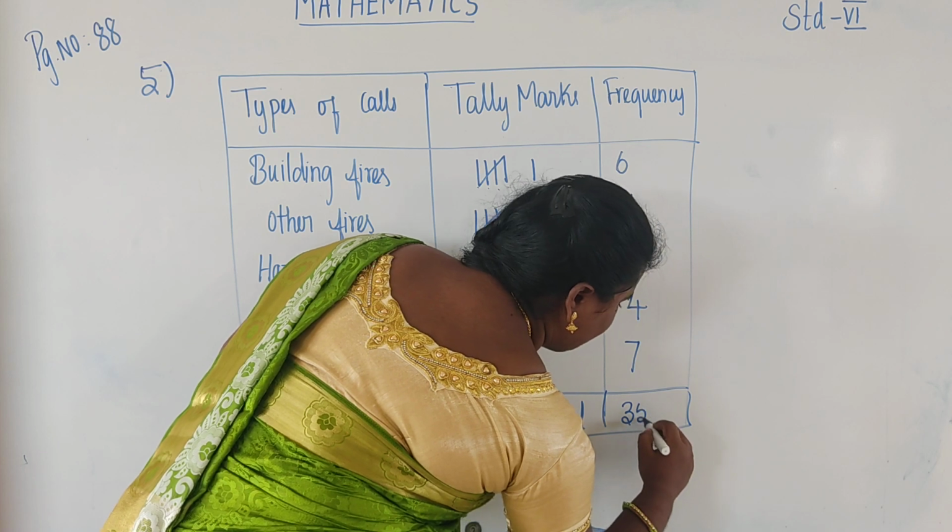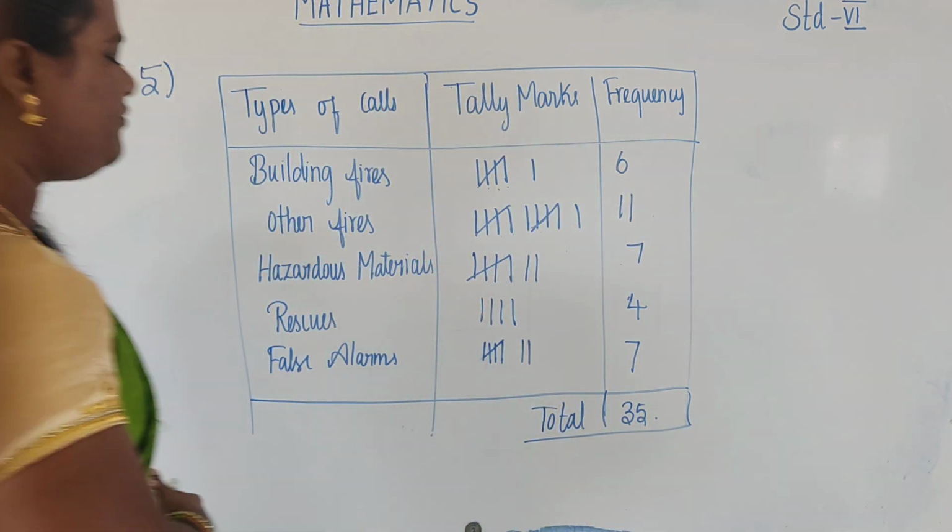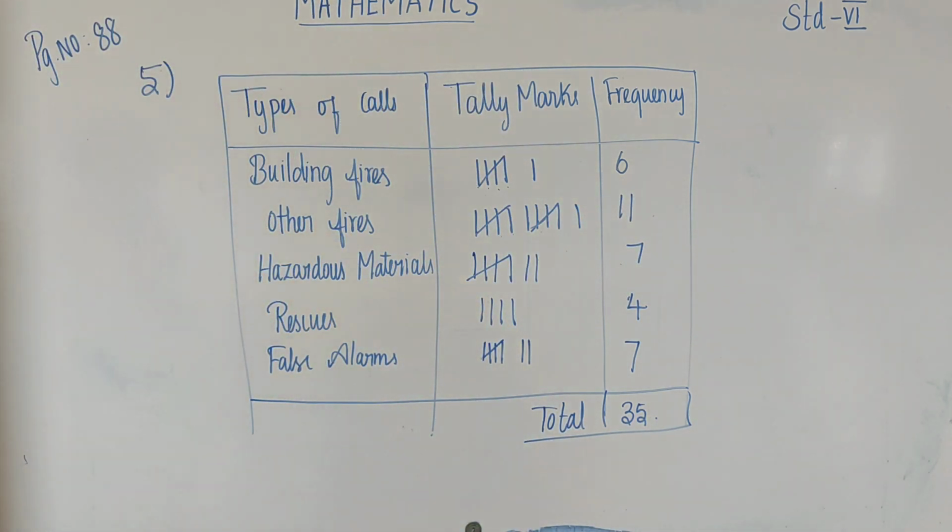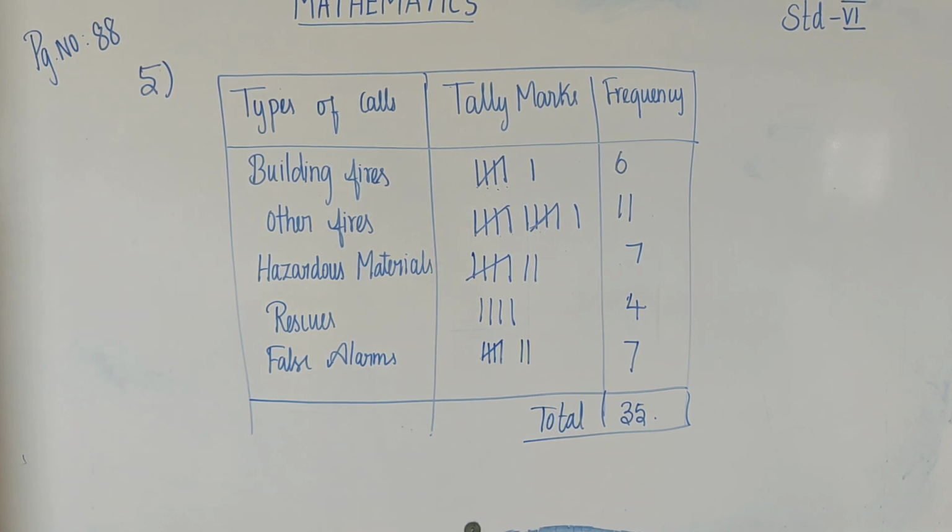So the total number of frequencies is 35, so the total number of calls is 35. Okay students, now the fifth question starts.